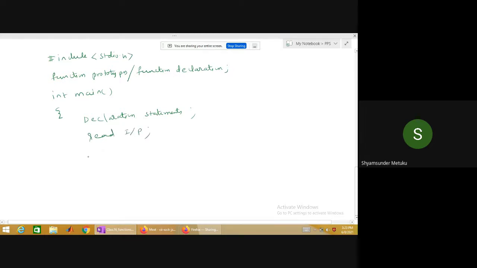Then processing of the input using functions. Then print the result, or display the result.